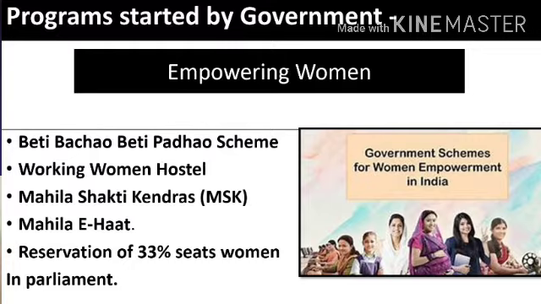Another main thing is the reservation of 33% seats for women in the parliament. Now they are being given 33% reservation in the parliament. Why is it so important? It is important because whenever decisions are being made in parliament, whatever decisions are made will affect women in some way or other. Now when the decisions are affecting women, then we should also be a part of that decision making. So to make sure that women are not discriminated against and are getting full opportunities, this step has been taken so that they will be part of the decision making.